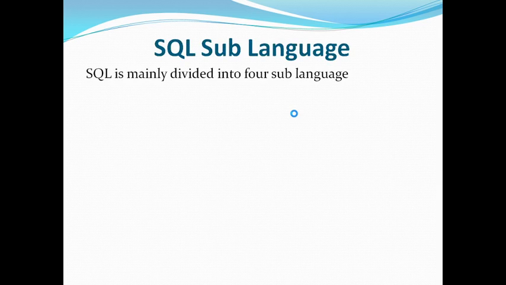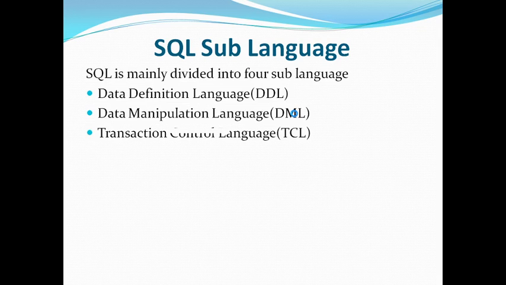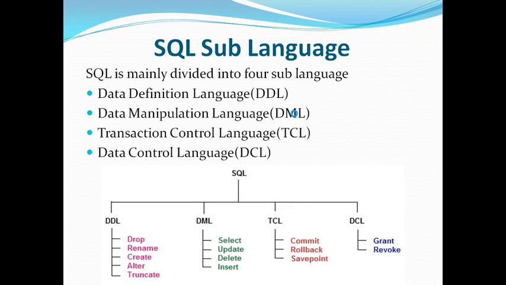SQL is divided into four sub-languages: data definition language DDL, data manipulation language DML, transaction control language TCL, and data control language DCL. These four sub-languages support the following commands. DDL supports drop, rename, create, alter and truncate commands. DML supports select, update, delete, insert commands. TCL supports commit, rollback, save commands. DCL supports grant and revoke. These are the main four sub-languages which SQL supports.